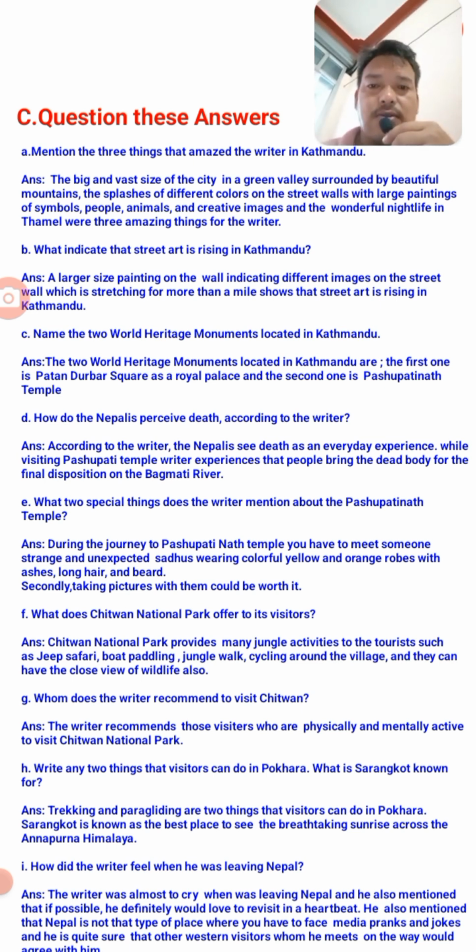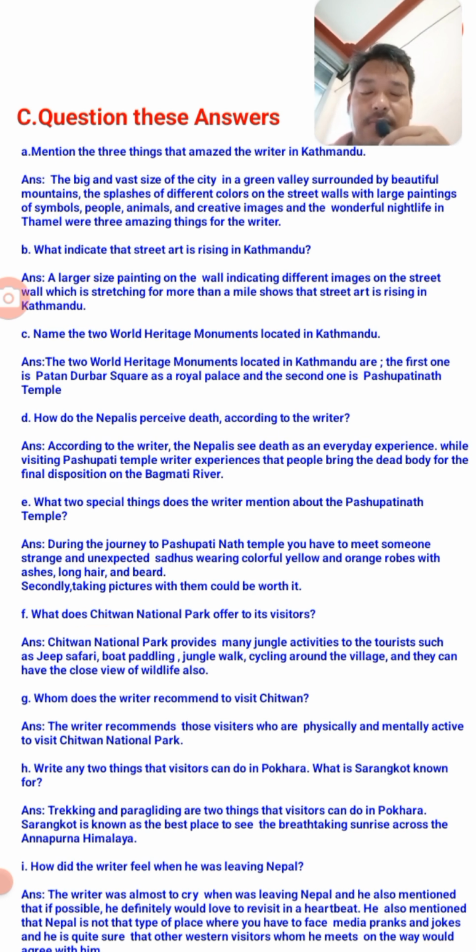So the answer is, during the journey to Pashupatinath temple, there are some special things the writer mentioned. You have to meet someone strange and unexpected: sadhus wearing colorful yellow and orange robes, with ashes, long hair and beard. And secondly, taking a picture with them could be worth it. Okay, that's the answer of E number.